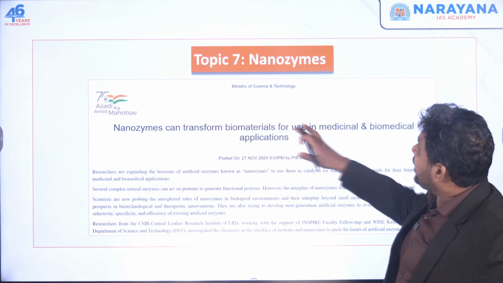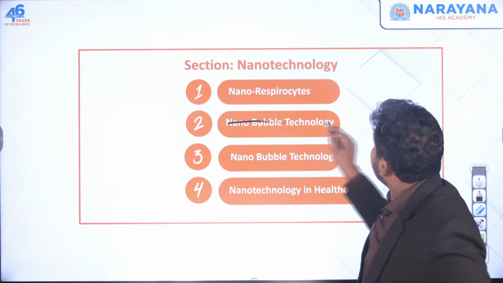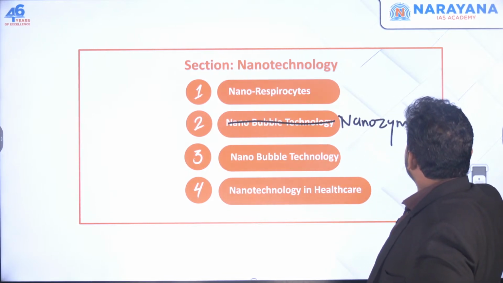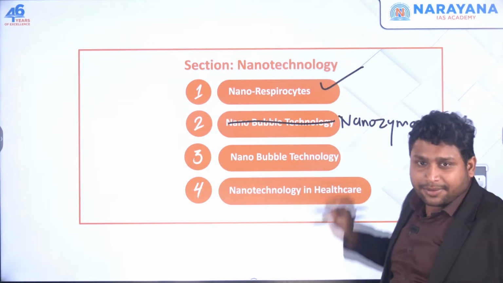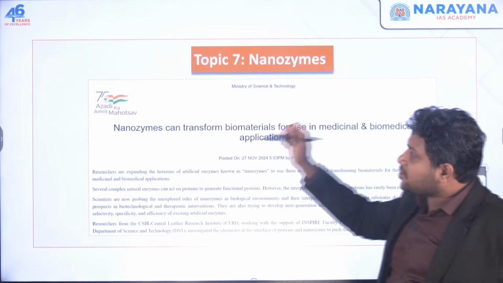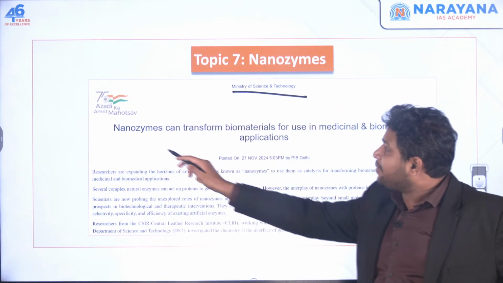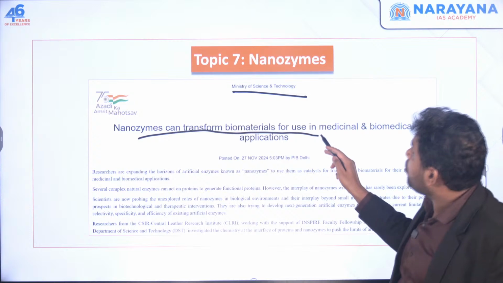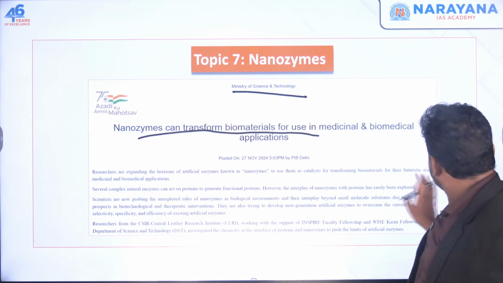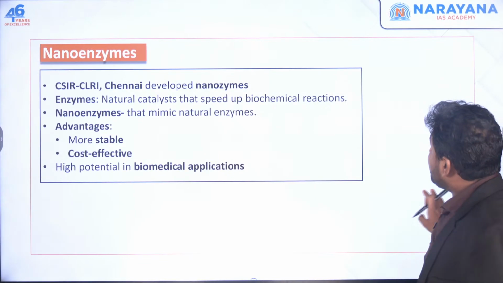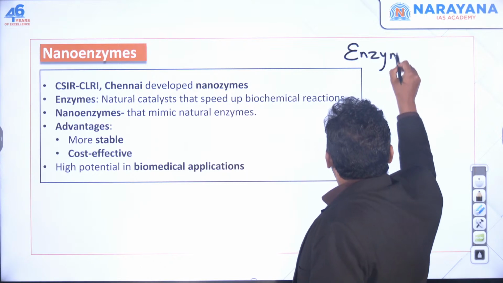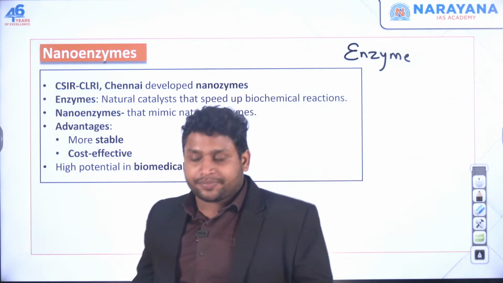Now the next is nanoenzymes. So this was supposed to be nanozymes or nanoenzymes. First one is done. We are on the second one. Now this is in the news, and this is news from the PIB. Nanozymes can transform biomaterials for use in medicinal and biomedical applications. Now can anyone tell me what we mean by enzymes? Because unless you know enzymes, you can't study nanoenzymes.